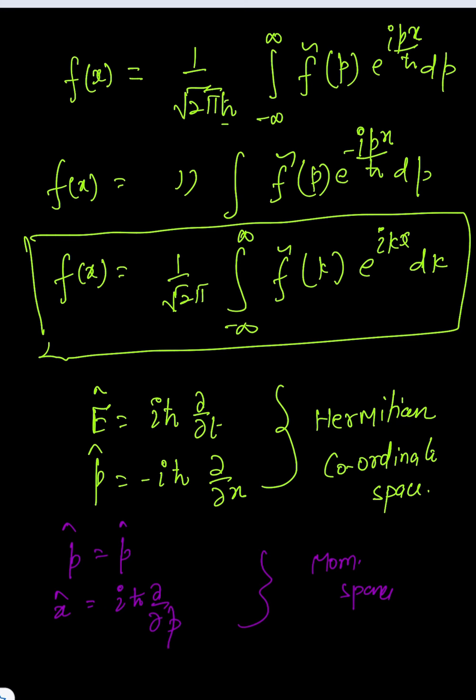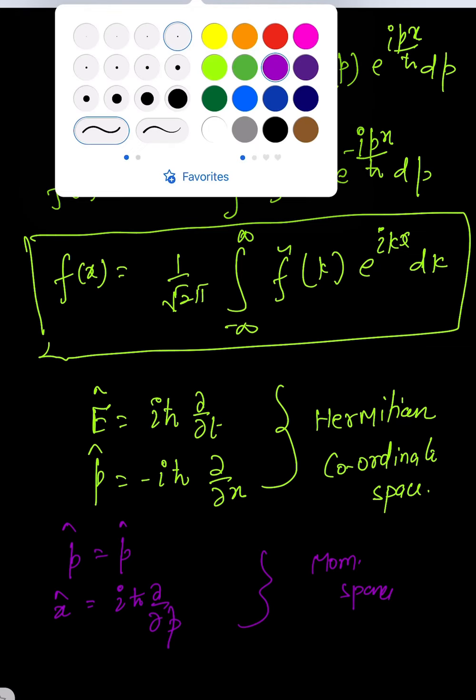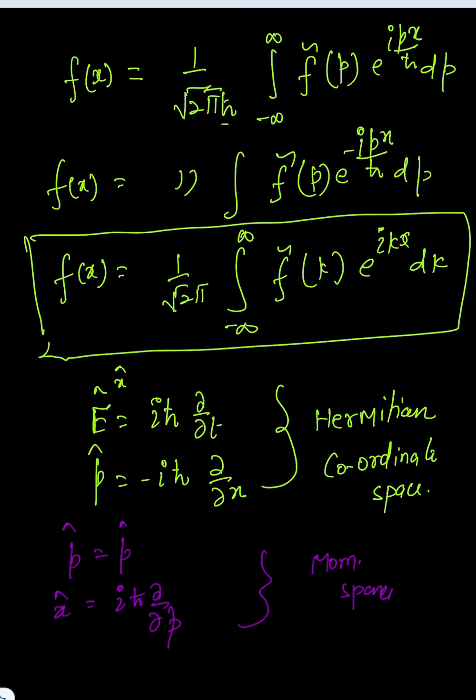One can prove these relations when we start some discussion on quantum mechanics, I will definitely prove this relation. And in the coordinate space, our x is just x. Energy is the same in both the operators, either in coordinate space or momentum space. You also know that when we take x dagger is equal to x,